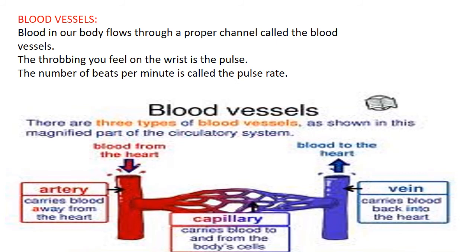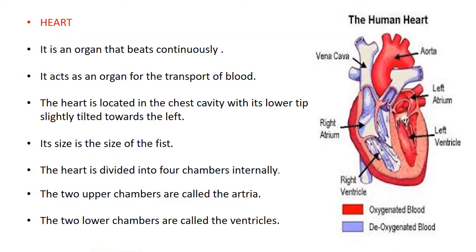Whereas capillary, it exchanges. It is an exchange between the artery and the vein, the region present between the artery and the vein. Actually, the blood flowing in the artery is red in color, whereas in the veins it's slightly greenish to blue. It is because it's deoxygenated blood. That's why the veins have been represented as blue in color and the arteries red in color. Arteries will carry pumped and oxygenated blood to different organs, whereas veins will carry deoxygenated blood to the heart. That is the difference between the artery and the vein.